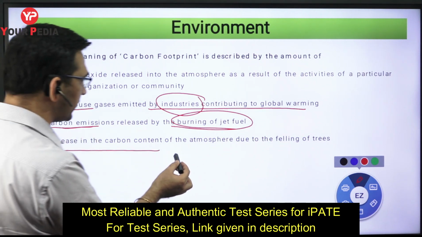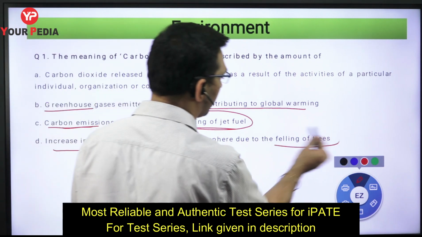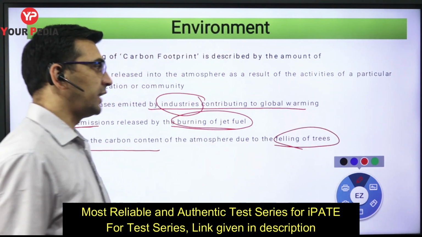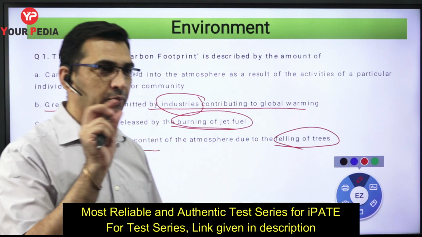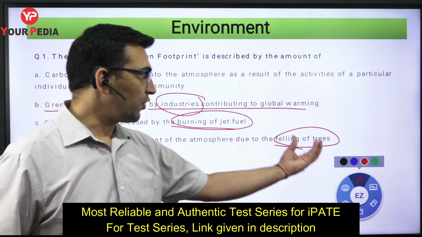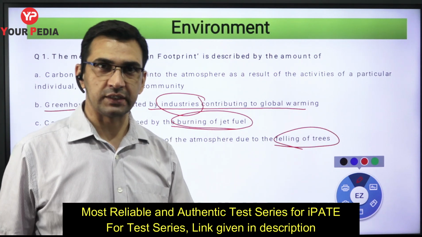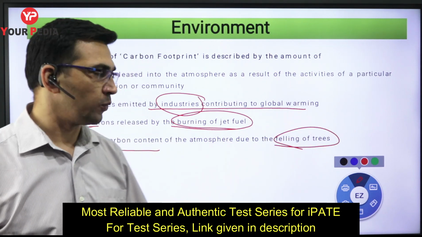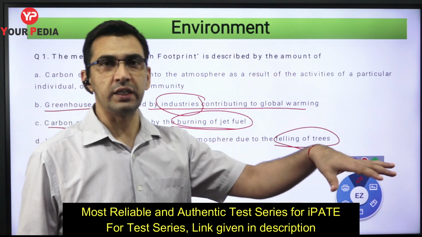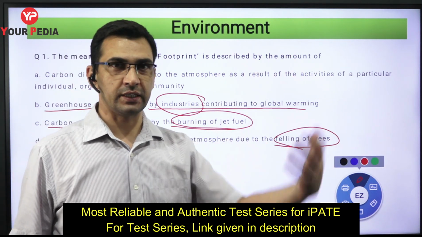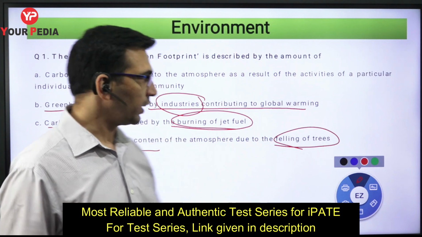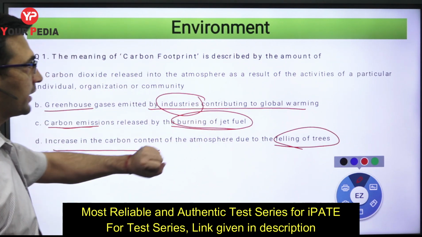Increase in the carbon dioxide content in the atmosphere due to the felling of the trees. This is indirect, in the sense that when you fell the trees, trees act as a sink for the carbon dioxide, that absorb the carbon dioxide, as you know. So when you remove the trees, that sink gets removed, then indirectly the carbon dioxide level will increase in the environment. In that sense these statements are correct.